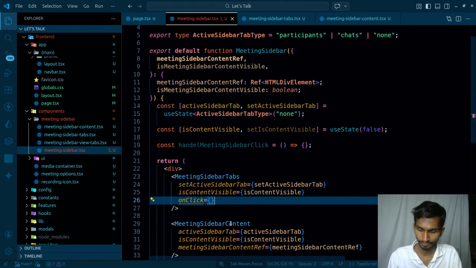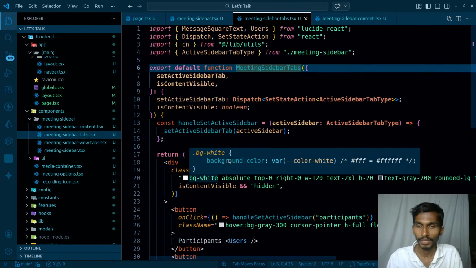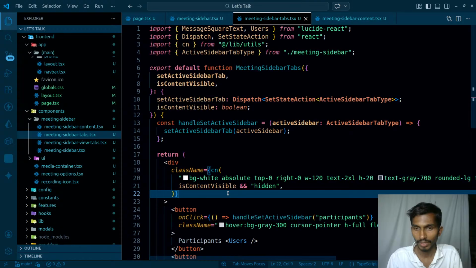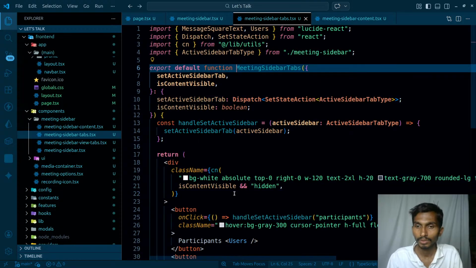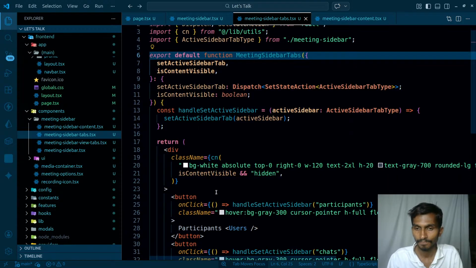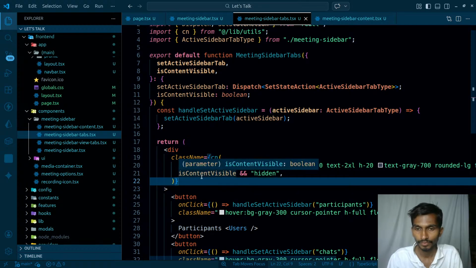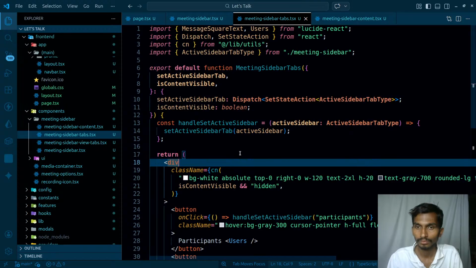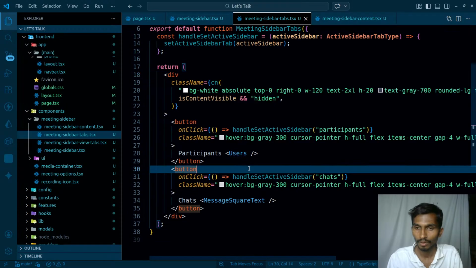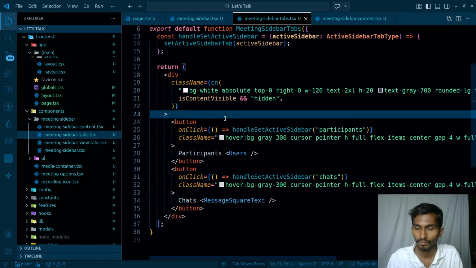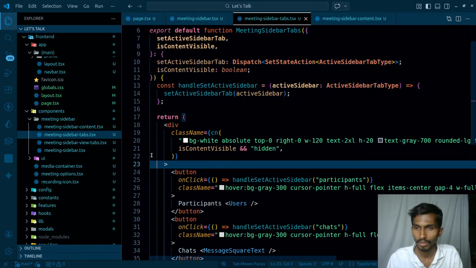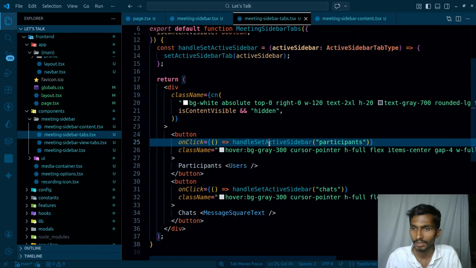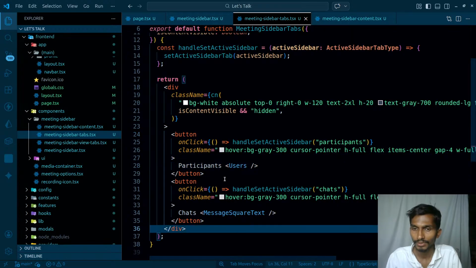So if I just go to this particular sidebar here, am I checking the click over here? Not really. And what I have to do is check for the click. So if it is clicked anywhere, at that time I have to do something. Got it? That simply means this needs to be clicked, and I'm already checking the click events here, so I'm handling the click events here as well as here.